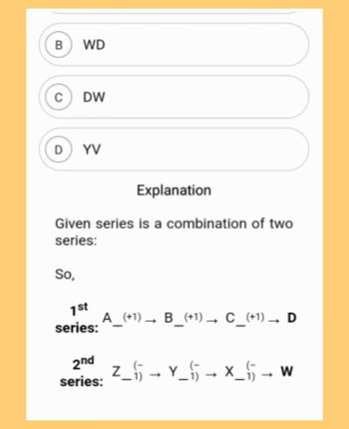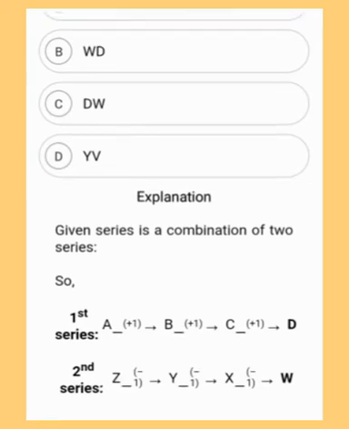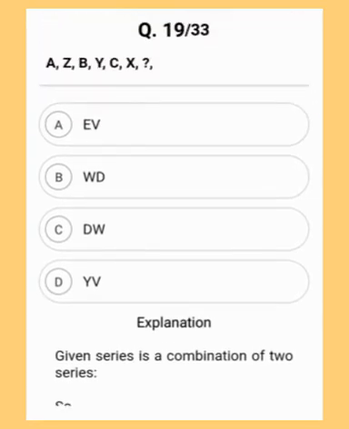Again, combination of two series. So the first series goes like this: A, then plus 1 B, plus 1 C, plus 1 D. And the second series Z minus 1, Y minus 1, X minus 1 W. So D and W are the required answers. So option C, D, W is the correct answer. Moving to the next question.